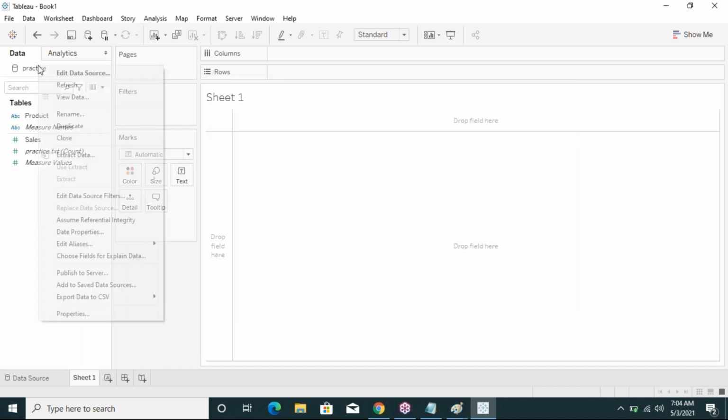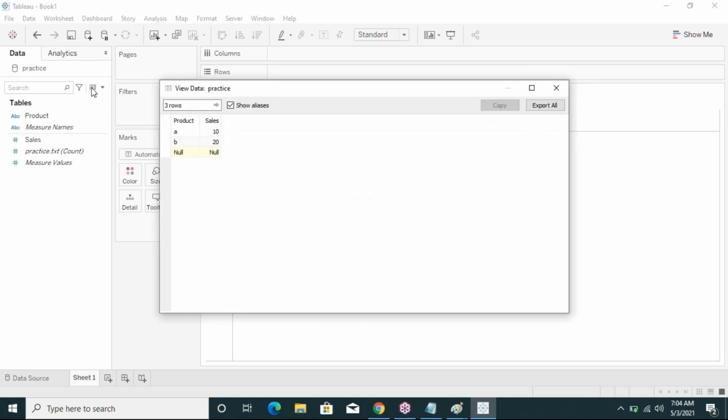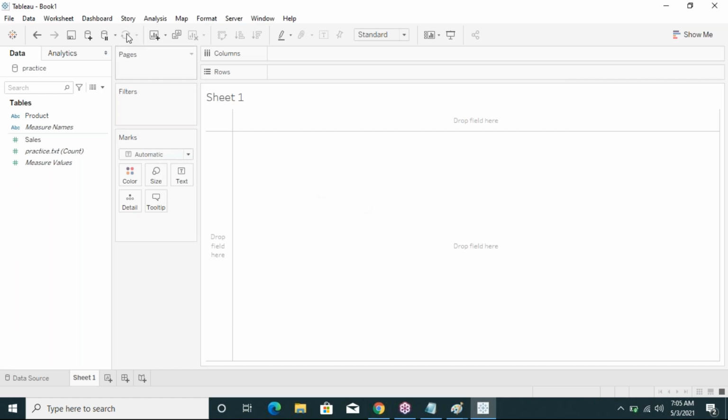Same way: right click, refresh, and see the data. See here, 2 records are available. Like that, we have to refresh using the live connection and get the modifications in Tableau. This is about the live connection. Next we go for the extract connection.